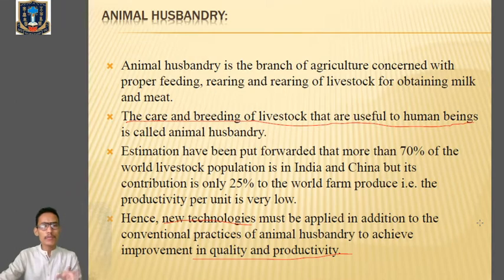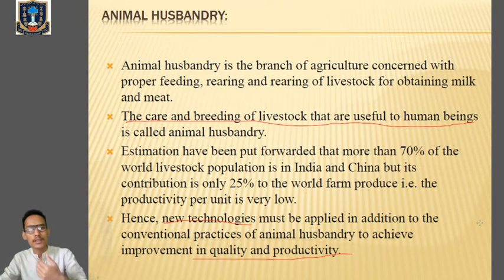So what is animal husbandry? It is simply concerned with proper feeding, rearing, grooming of the livestock, meaning the animals. For what purpose? Mainly for obtaining milk and milk products along with the meat. Clear? So that's the definition of animal husbandry.